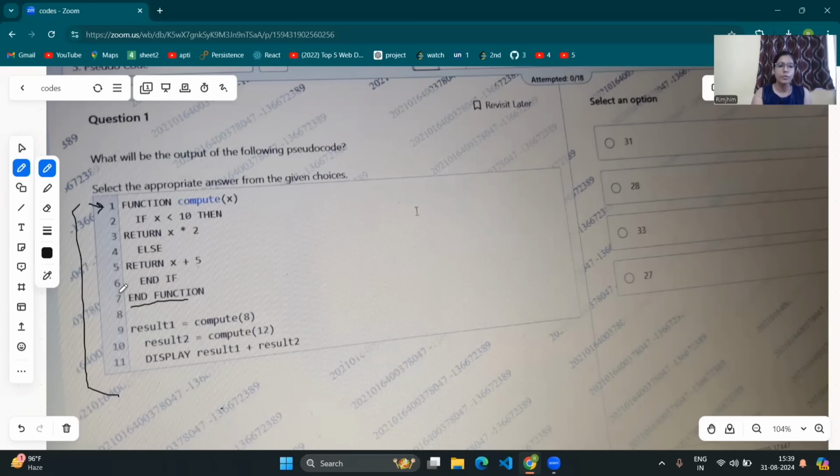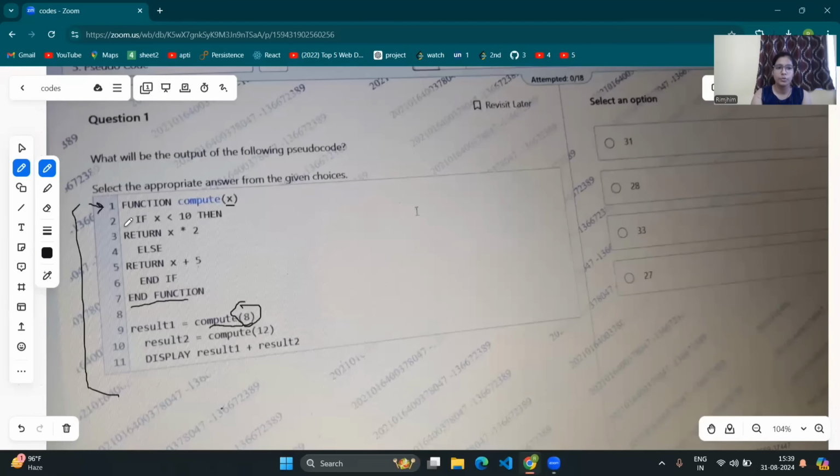Now let's move to the next line, that is line number 8. Here we have taken a variable result1 in which we store the value which the function compute returns when 8 is passed as an argument. So we have to calculate what the function compute will return when 8 is passed as an argument. So let's go to the function. So here is the compute function. Here the value of x is what? 8. Now let's move into the function.